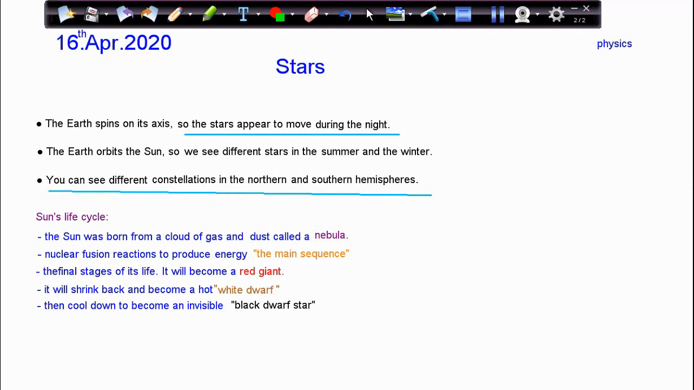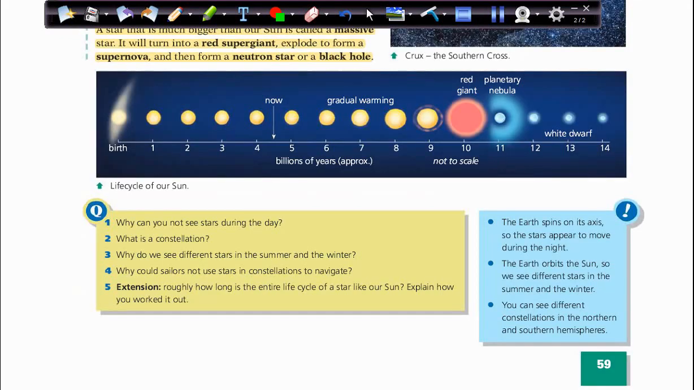The Sun's life cycle. First, the Sun was born from a cloud of gas and dust called a nebula. Then, a nuclear fusion reaction produces energy, which is the main sequence, we call it the main sequence. Then, in the final stage of its life, it will become a red giant. Then it will shrink back to become a hot white dwarf, and then cool down to become an invisible black dwarf star. This was all about stars.